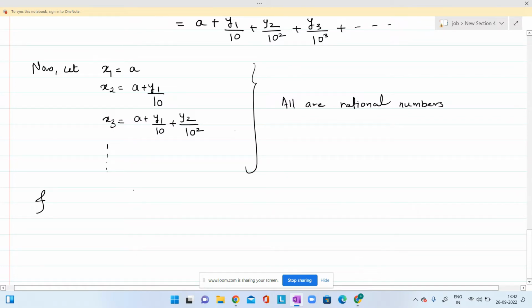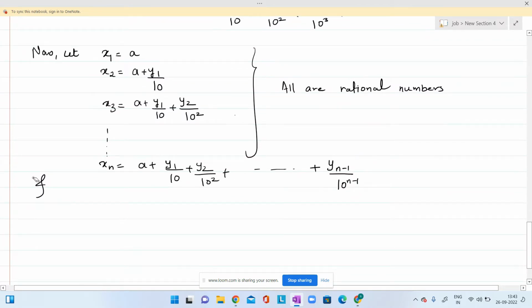So xn I can write as a plus y1 by 10 plus y2 by 10 square, and the last term will be y(n minus 1) upon 10 to the power n minus 1.